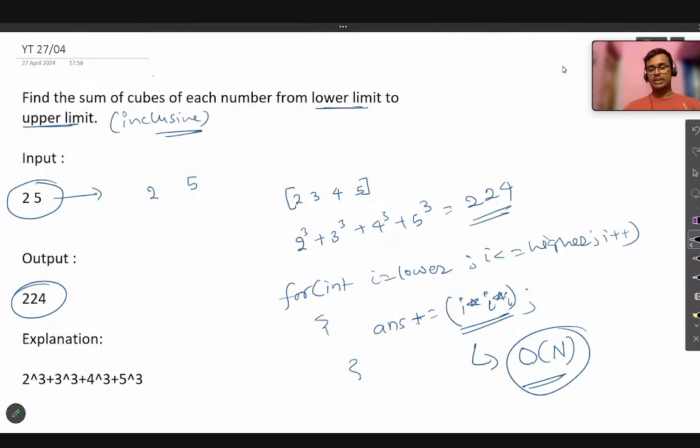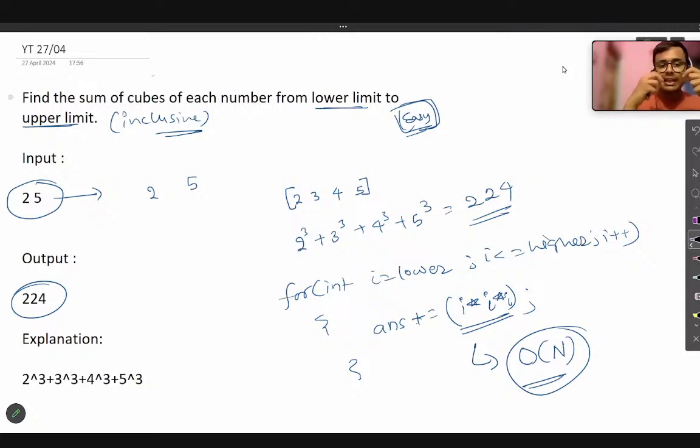Linear time complexity is what you have to take. But since we do not know the constraint, what is the constraint that you have been given in the examination? So we can consider, since this question is easy, that if this kind of question is asked to you again, you have to pass all the test cases. There will be 7 to 8 test cases that we could know.